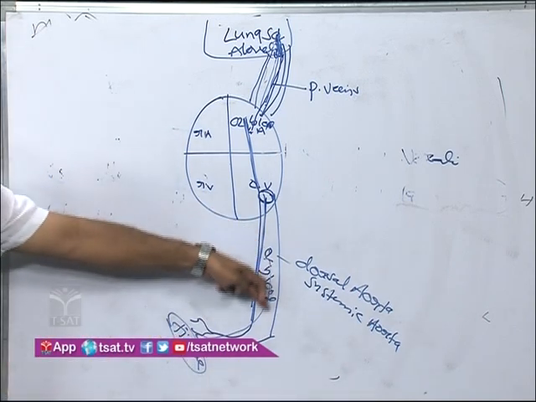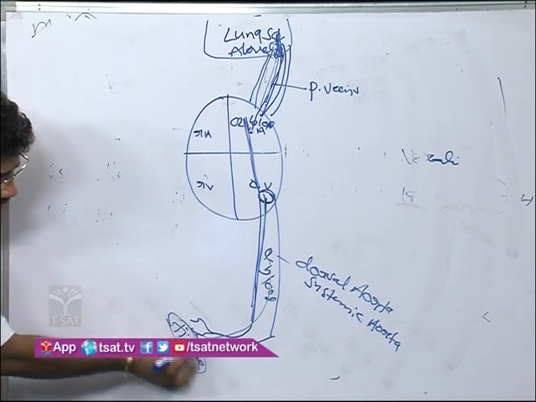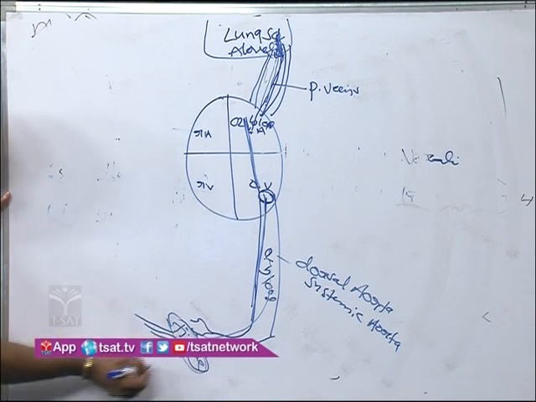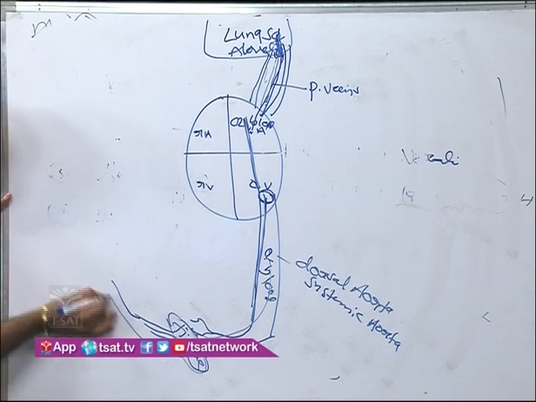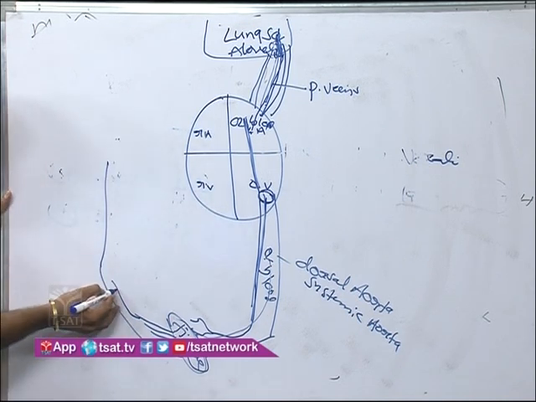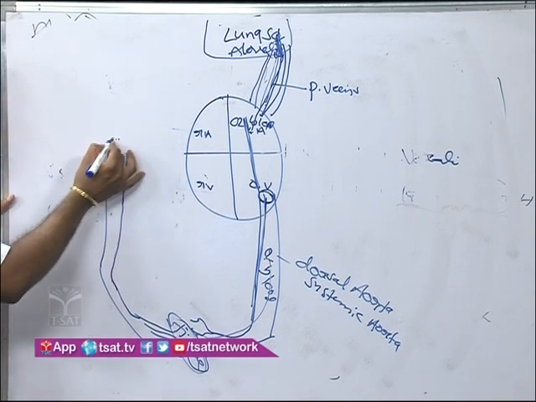When oxygenated blood is supplied to tissues, deoxygenated blood is released from the tissues. The deoxygenated blood released from tissues is received by the capillaries. These capillaries form the post-caval vein.